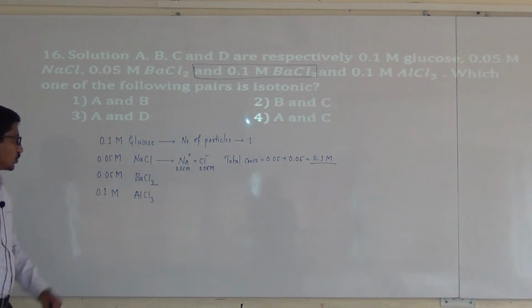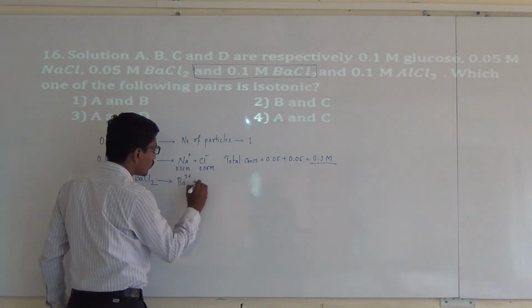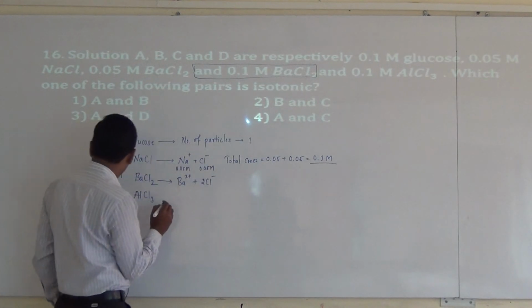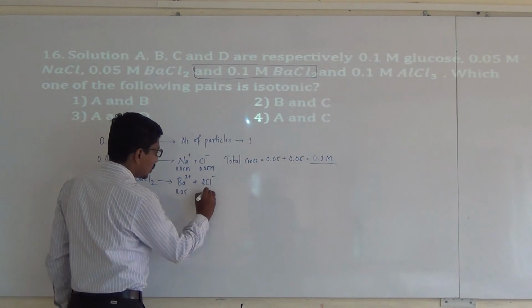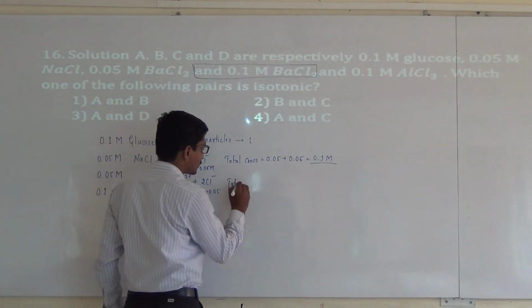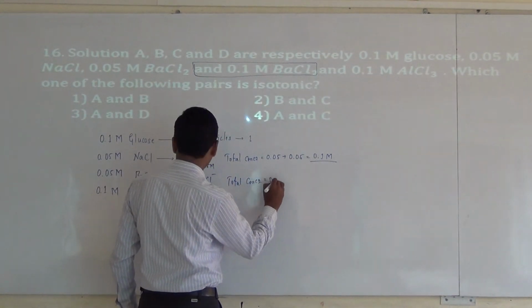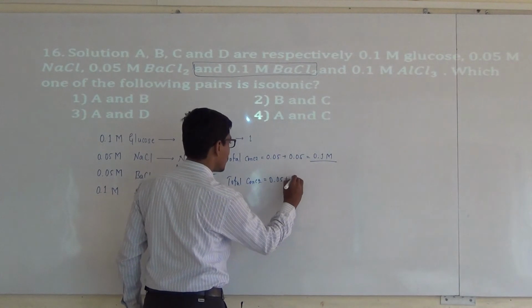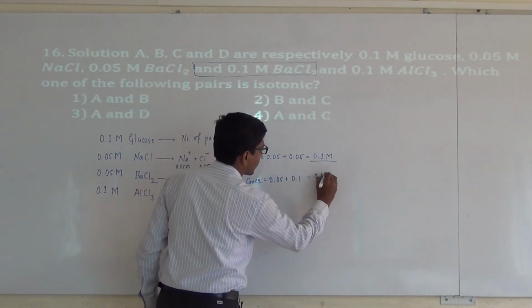in the solution. In barium chloride, it dissociates into Ba2+ and 2Cl-, and the concentration is 0.05, 2 into 0.05, the total concentration is 0.05 plus 0.1, which is equal to 0.15.